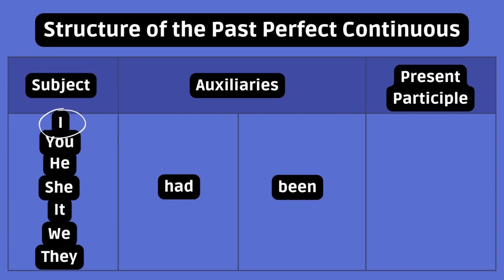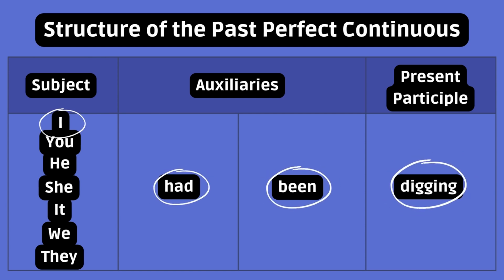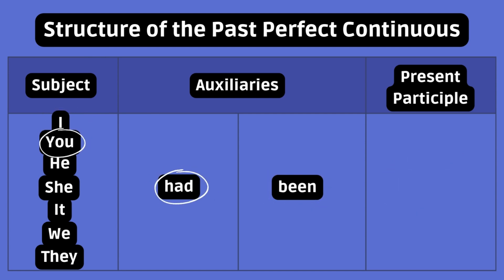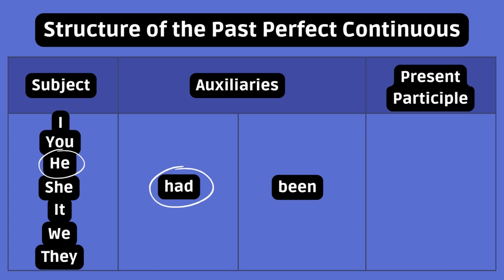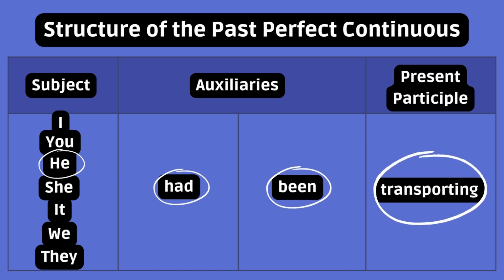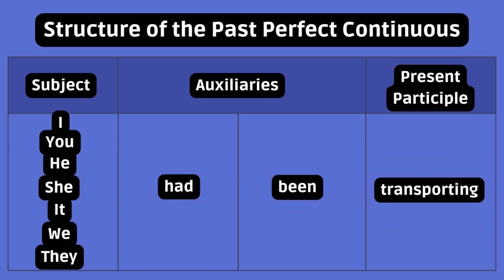Example: I had been digging. You had been joking. He had been transporting. If you feel like using a shortcut, go ahead and use the contraction 'd to shorten had.